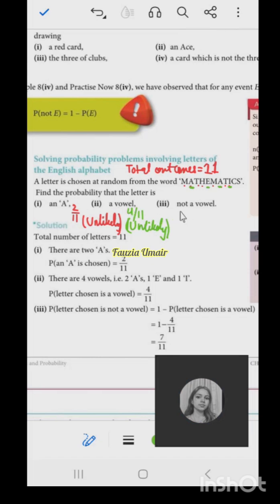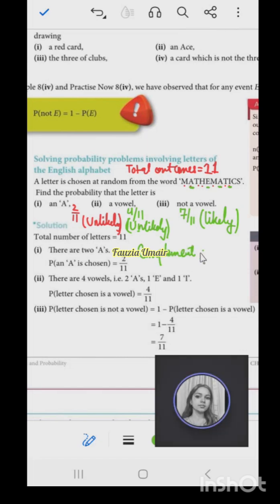Now not a vowel. अगर 4 vowels हैं तो कितने नहीं है vowels? 7 out of 11. ऐसे ही है ना? ठीक है? और इसकी probability क्या कहलाती है? Likely. अच्छा, now there is one more concept which I want to give you. This concept is called complement. कॉम्प्लीमेंट ऑफ एन इवेंट. क्या कहलाता है ये? कॉम्प्लीमेंट ऑफ एन इवेंट, राइट?